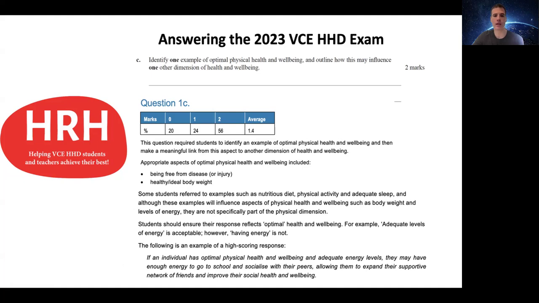So they gave an example down here of a high scoring response where a student talked about an individual having optimal physical health and well-being and therefore having adequate energy levels. Means they might have enough energy to go to school and socialize with their peers, allowing them to expand their supportive network of friends and improve their social health and well-being. So if you did choose that optimal physical health and well-being example of adequate energy levels, there's obviously quite a lot of things you could have linked onto.